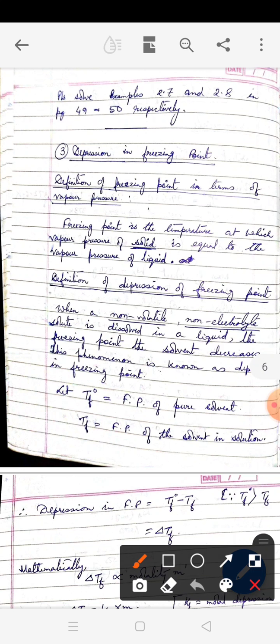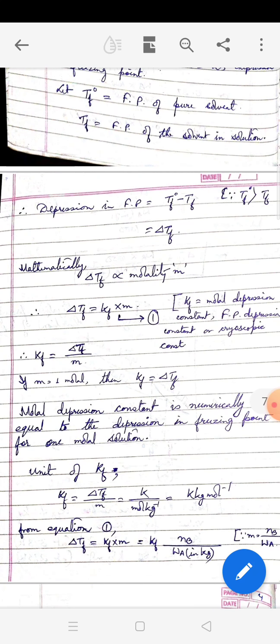Let Tf naught equal the freezing point of pure solvent. As you know, T for temperature, F for freezing and naught for pure solvent. And Tf is the freezing point of the solvent in solution. Then depression in freezing point will be how much? Should it be Tf minus Tf naught or Tf naught minus Tf? Remember, always higher minus lower. Since the freezing point of the solvent in solution is less, it has to be subtracted from the freezing point of the pure solvent. So Tf naught minus Tf, which is known as delta Tf.